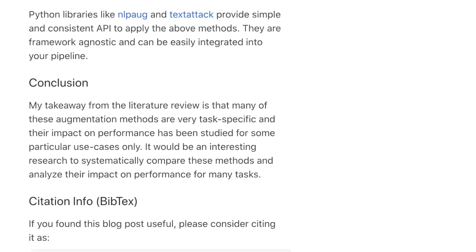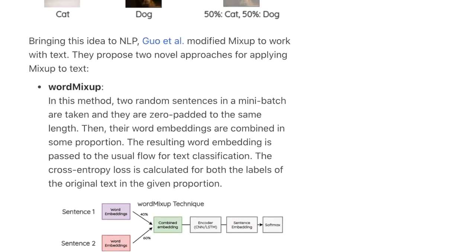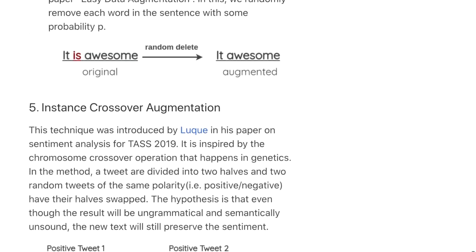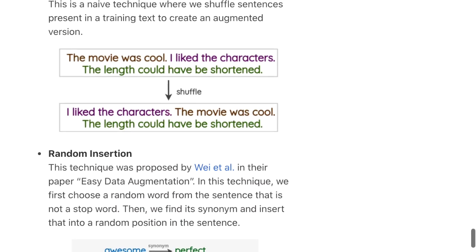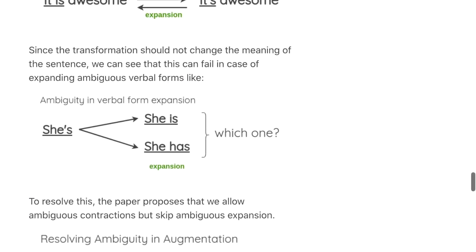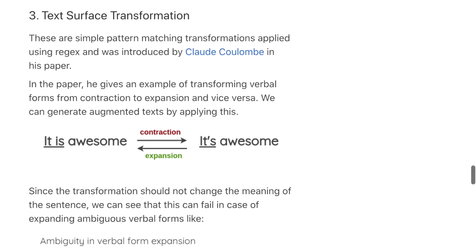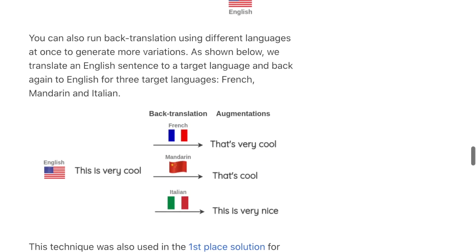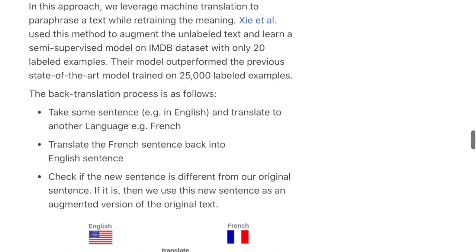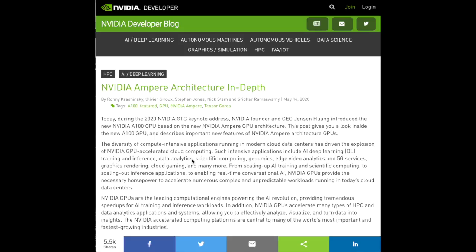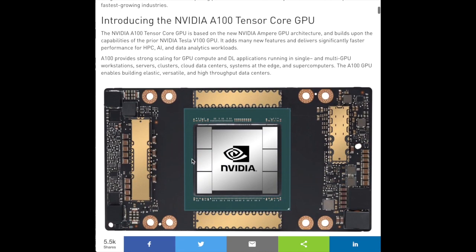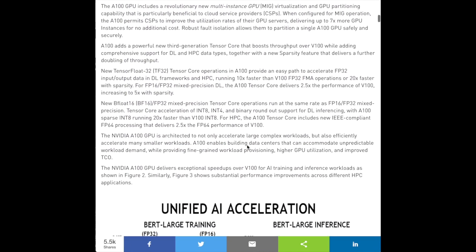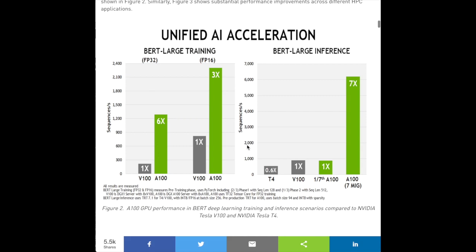Overall, I think this is a really great introduction to what is being tried with data augmentation on text. Similar to applications such as medical image analysis and vision, a lot of NLP tasks suffer from limited data, and data augmentation is one of the most powerful tools for overcoming this in computer vision and maybe in NLP as well. NVIDIA recently announced the new NVIDIA A100 GPU and the new NVIDIA Ampere GPU architecture at GTC 2020. Without getting into the actual details of what is different in the architecture, this blog post reports some massive accelerations with this GPU compared to the V100.